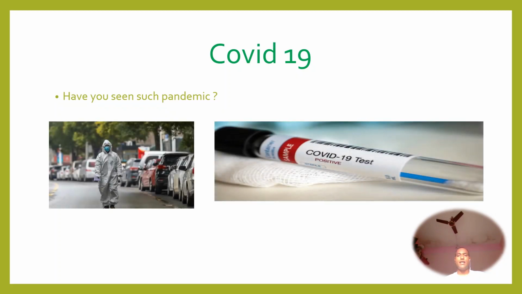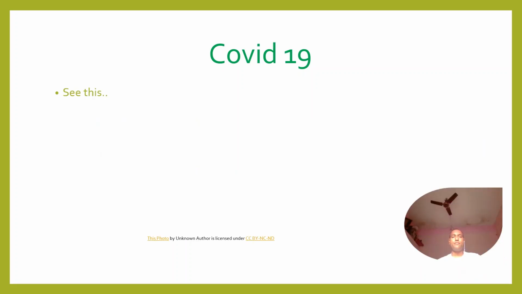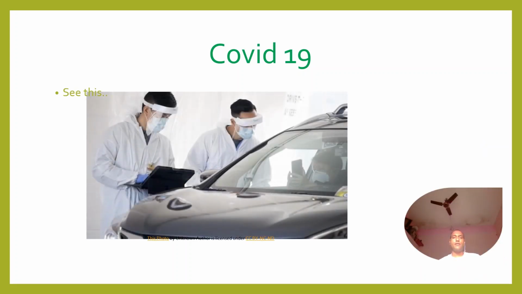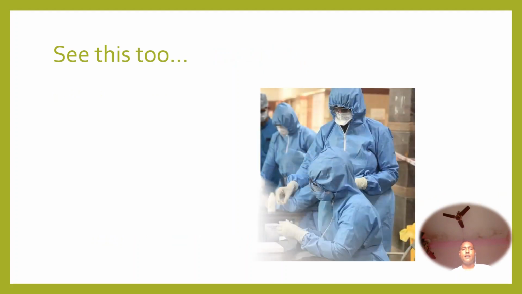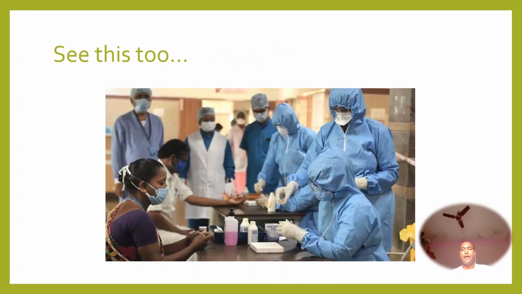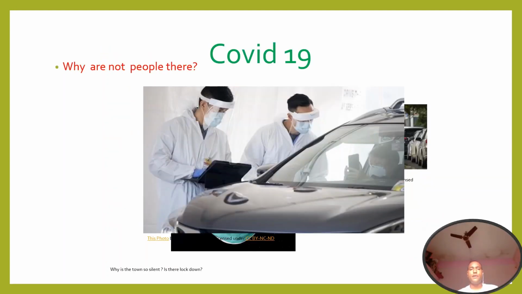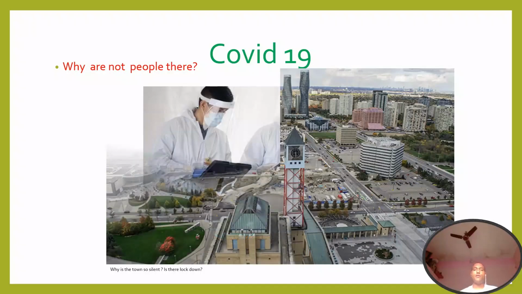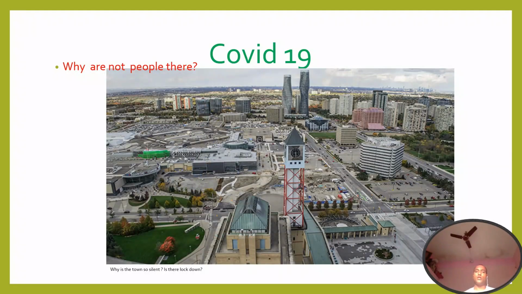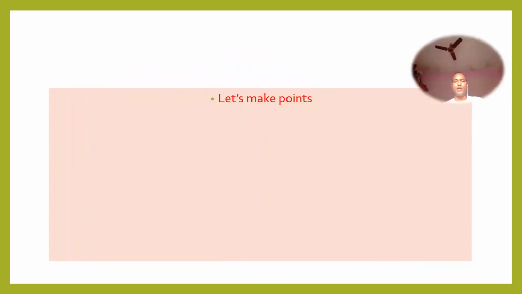Right? COVID-19 test, positive result is there. Someone is there in PPE. Yes, you can see there some checking, wearing head shields. Still, there is a lab. A swab is being collected there, right? And you can see here a big town where there are no people. Why? Can you guess? Might be because of the lockdown.